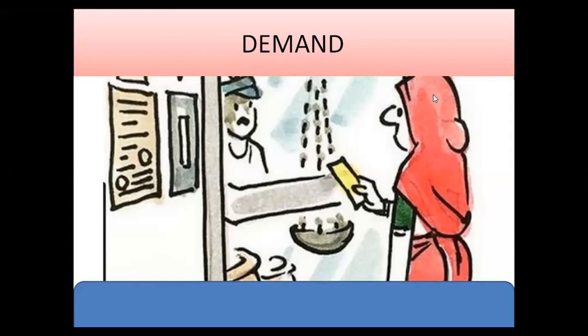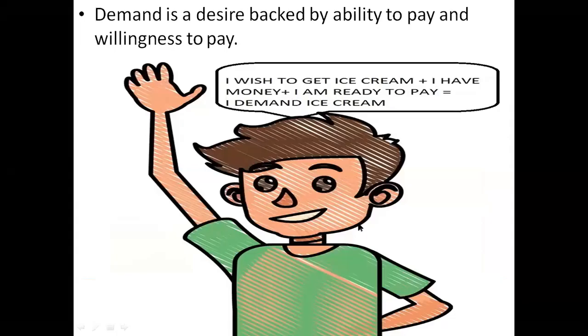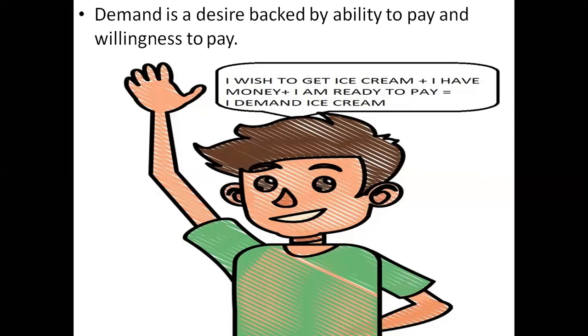In the previous class we have covered the revision of the chapter introduction, and now we are starting the revision of theory of demand. First of all, you must know what is the meaning of demand. So we'll simply say that demand is basically a desire backed by ability to pay and willingness to pay, which means the quantity which I'm willing to buy at a particular price, that is known as demand.